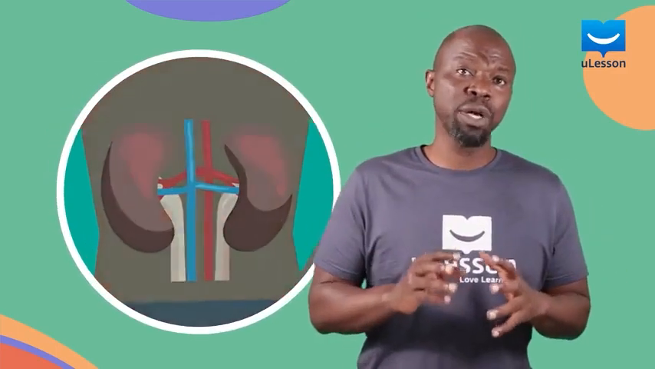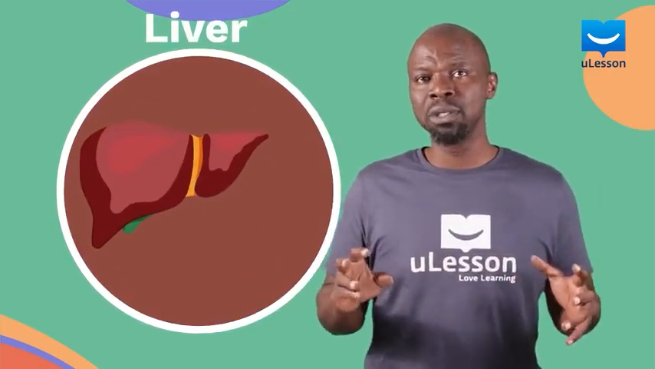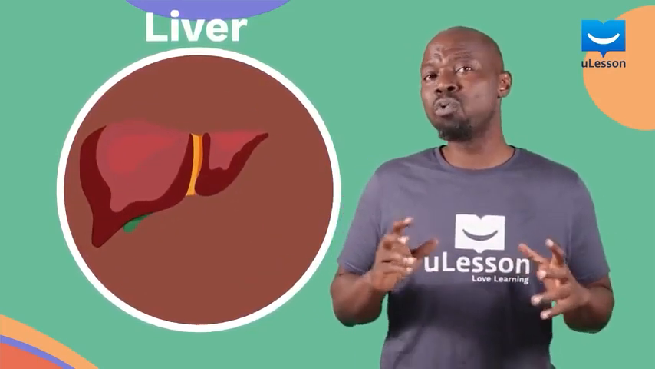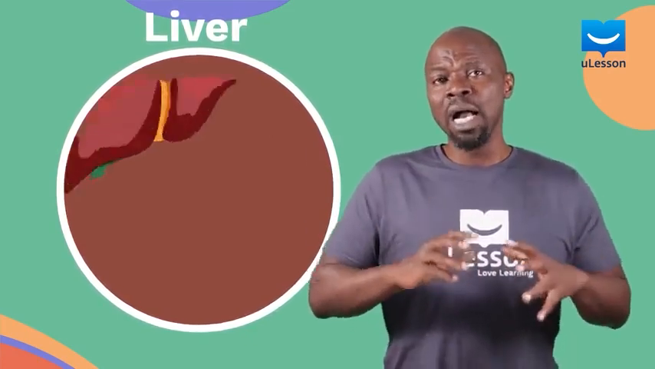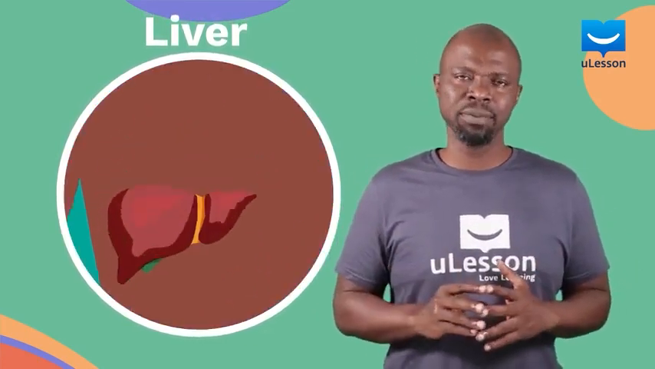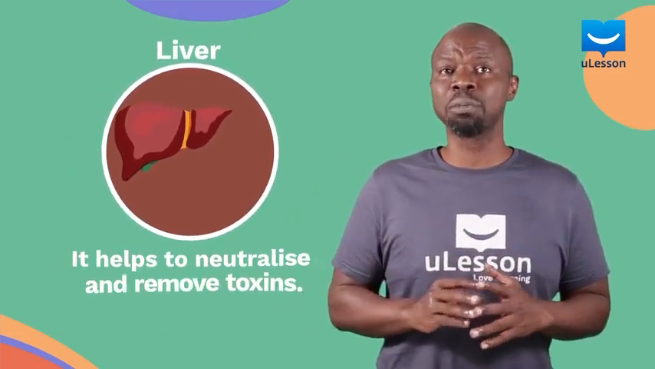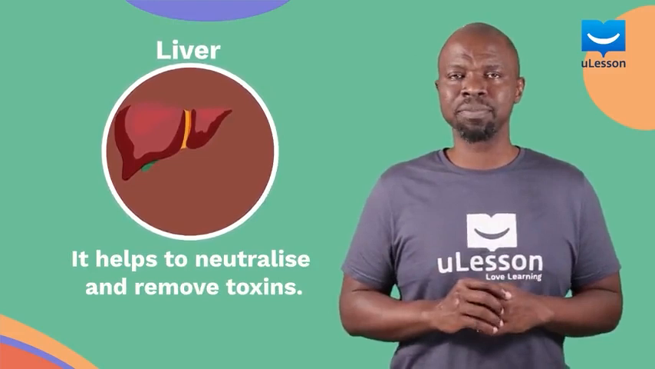Another organ used for excretion in humans is the liver. The liver has the shape of a half moon, okay? And this organ sits on the right side of your belly, okay? And it has a dark reddish brown color. The liver helps to neutralize and to remove toxic substances from the blood so that they don't harm us.